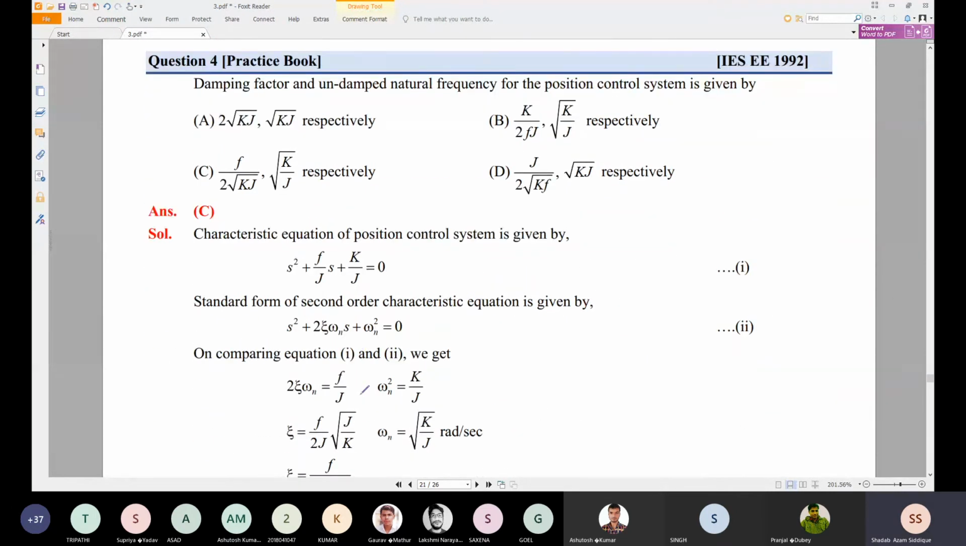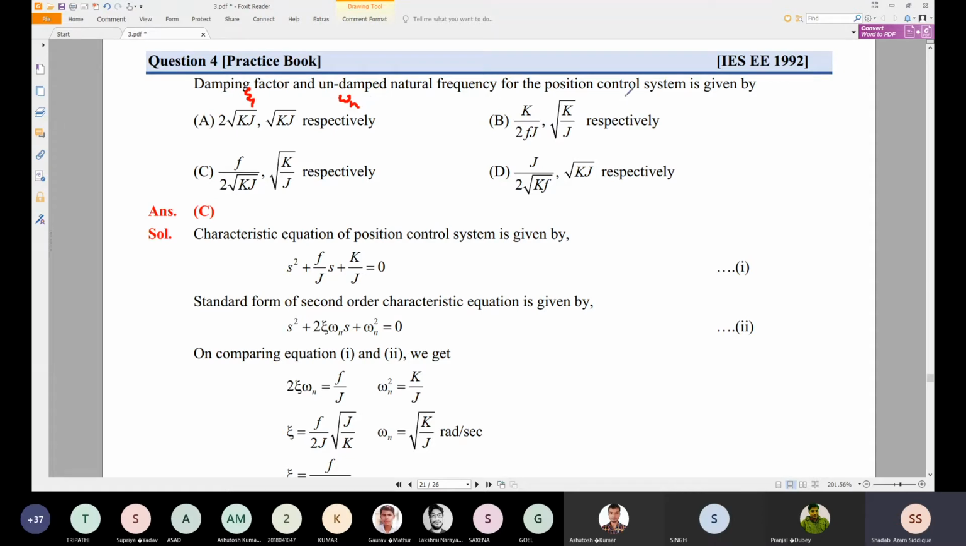Now, this is a problem which was asked in ES Triple E branch 1992. This is also a simple type of problem, but you should know what is the characteristic equation of a position control system. If you don't know the position control system characteristic equation, you cannot find the solution of this question. So it asks for damping factor and undamped natural frequency. So damping factor is nothing but zeta, and undamped natural frequency is nothing but omega n.